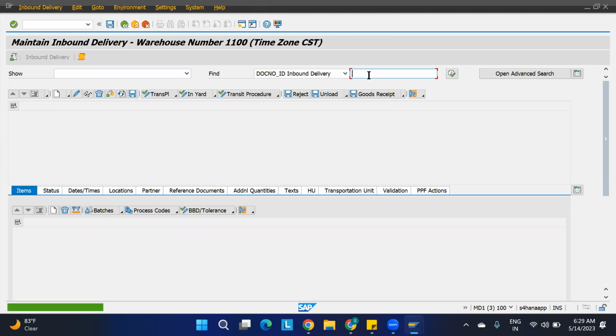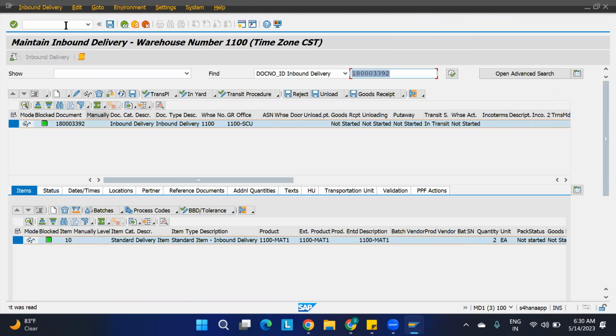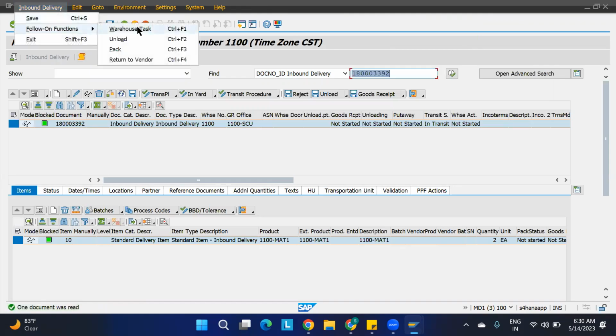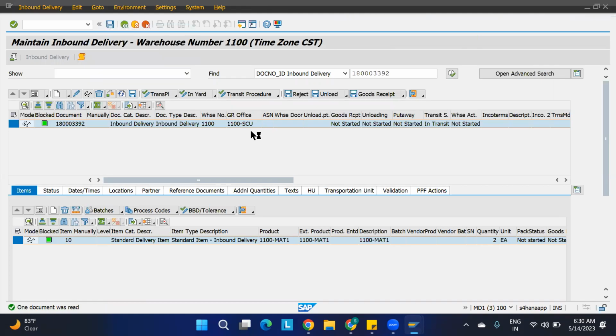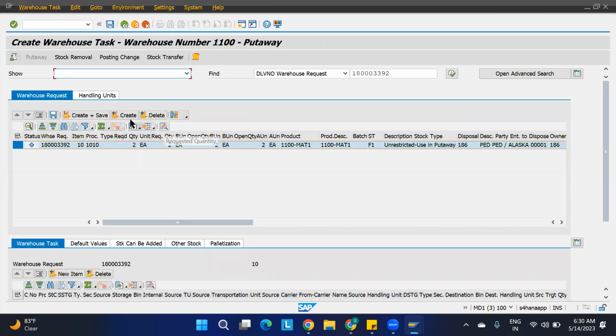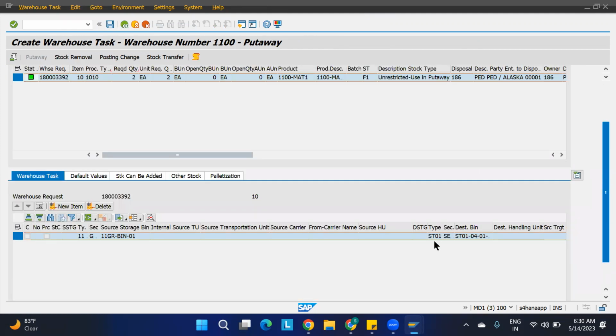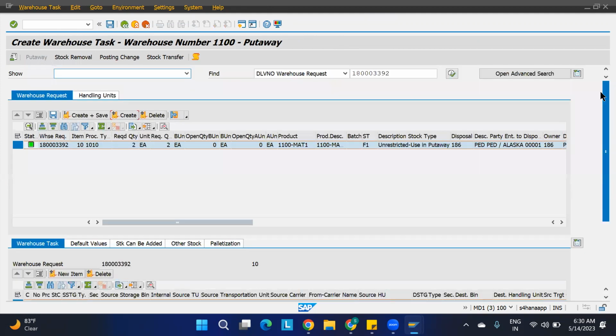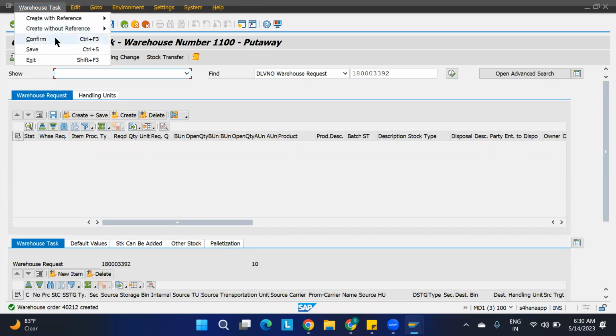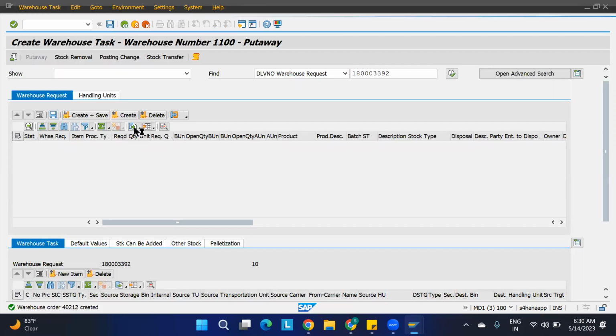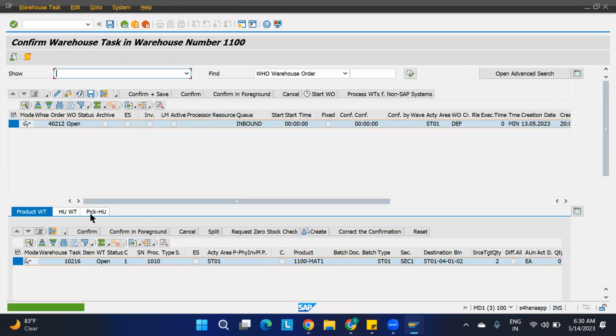So now we're going to try it. Execute. Okay, some inbound got generated. Inbound delivery following functions, warehouse task. Here I'll say create. It is going to ST0 on some bin. Just say create and save. Now, when confirming, you can confirm it through the RF gun, or else you can confirm it through the desktop. Initially, I'm showing it in the desktop. Later on, I'm going to show it in the RF gun as well.